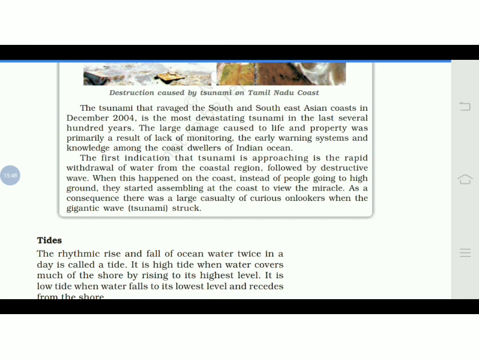As a consequence, there was a large casualty of curious onlookers when the gigantic tsunami wave struck. At that time, the people most probably died because they were watching this miracle, and they did not know that they had to move to the safer side. They assembled in the coastal areas. So this is how you can protect yourself or survive from the tsunami, the huge waves.